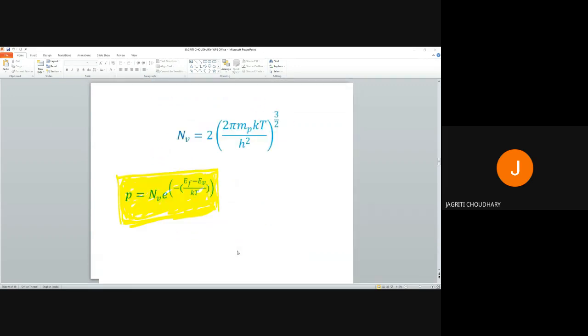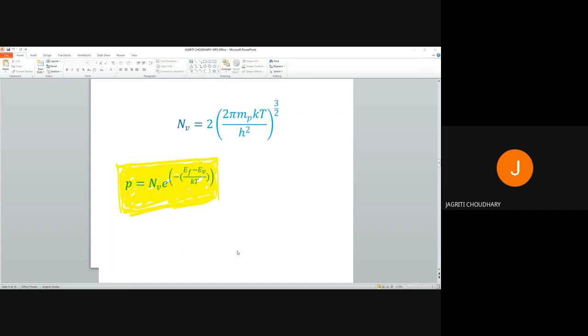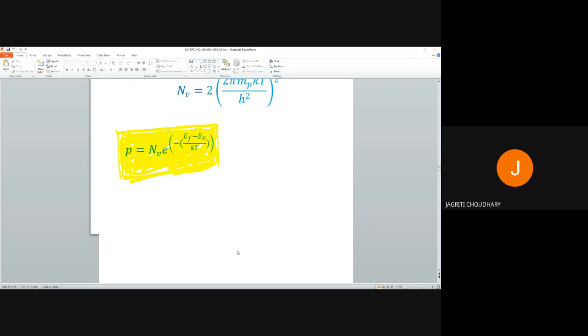P equal to Nv e to the power minus Ef minus Ev upon Kt. As told earlier, Ef is the energy of Fermi level, and Ev is the energy of top of valence band.